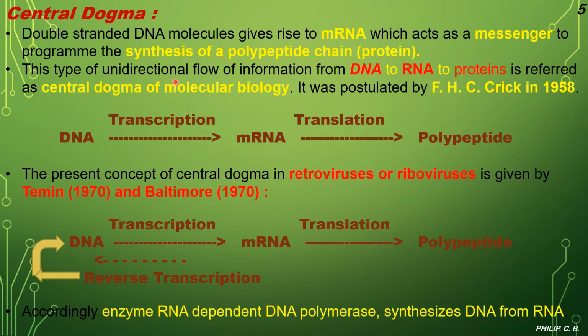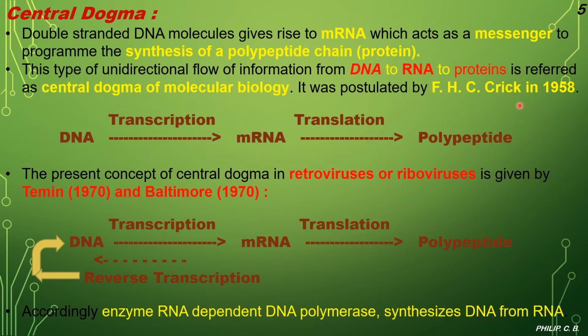This type of unidirectional flow of information from DNA to RNA to proteins is referred to as the central dogma of molecular biology. Clear? It was postulated by F.H.C. Crick in the year 1958.